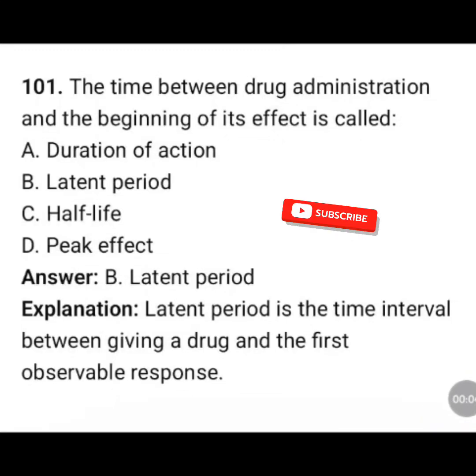The time between drug administration and beginning of its effects is called: duration of action, latent period, half-life, peak effect. The correct answer is option B, latent period. Latent period is the time interval between giving a drug and the first observable response.